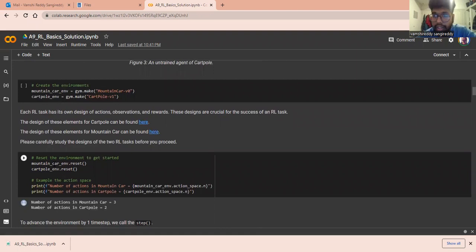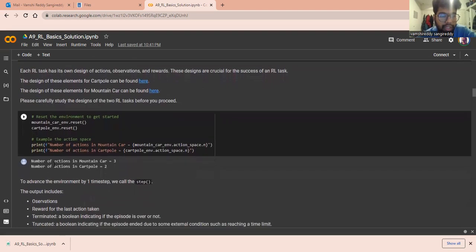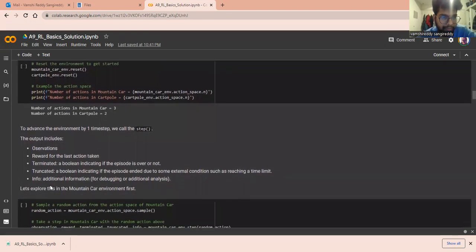So we need to reset the entire environment for the mountain car and the cart pole. Next, we are going to give the number of actions in mountain car and cart pole, that is 3 and 2. We need to advance one step.